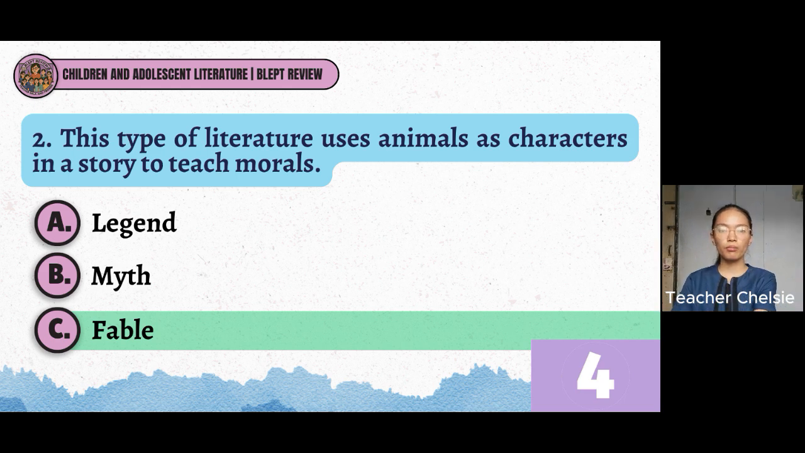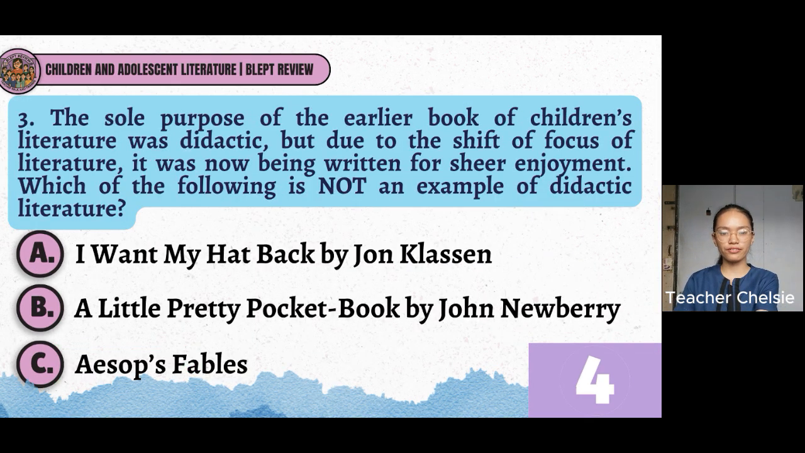Okay? Number 3. The sole purpose of the earlier book of children's literature was didactic, but due to the shift of focus of literature, it was now being written for sheer enjoyment. Which of the following is not an example of a didactic literature? A. I Want My Hat Back by John Klassen. B. A Little Pretty Pocket Book by John Newbery. And C. Aesop's Fable. And your timer starts now.